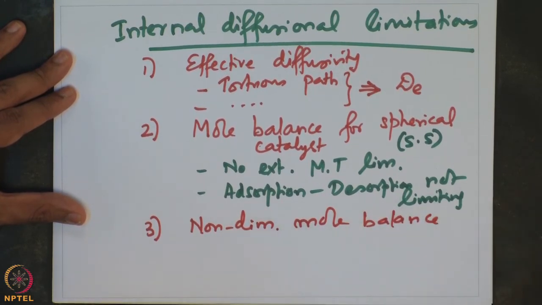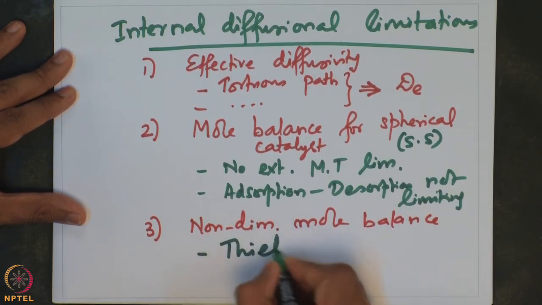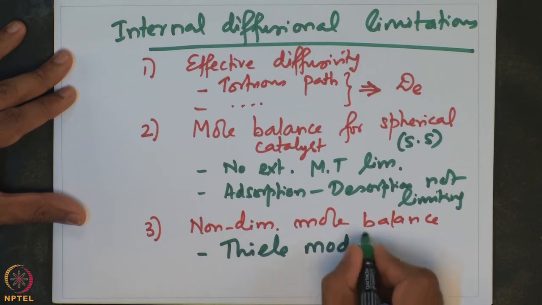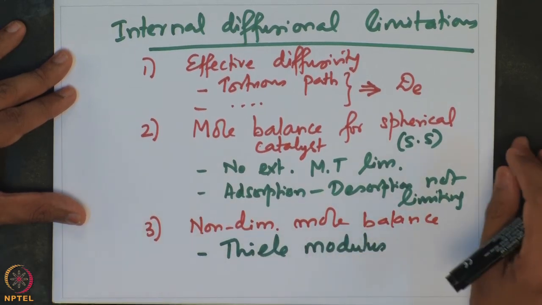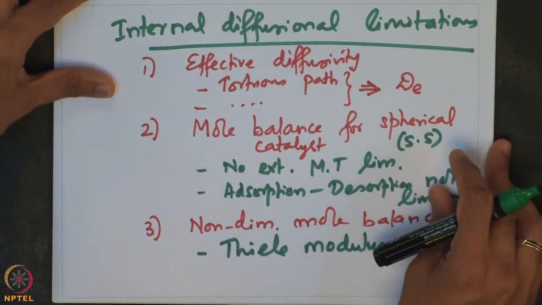And we defined an important characterizing parameter called the Thiele modulus, which essentially characterizes the rate at which the reaction happens due to its intrinsic kinetics versus the rate at which the species would diffuse through the catalyst pellet.